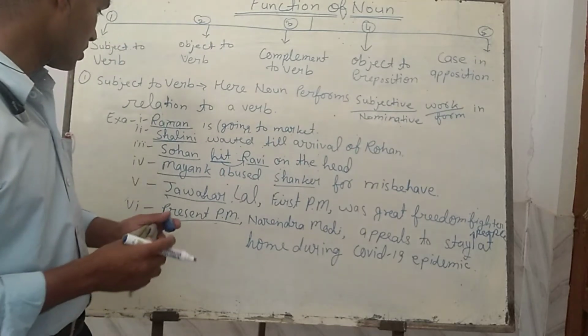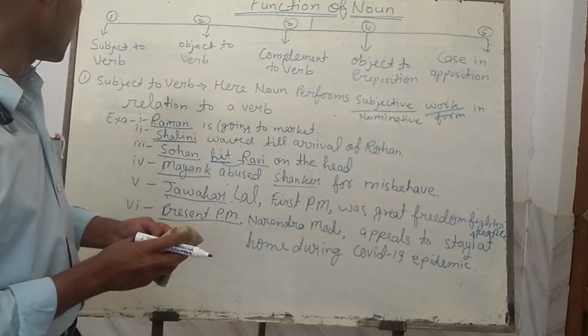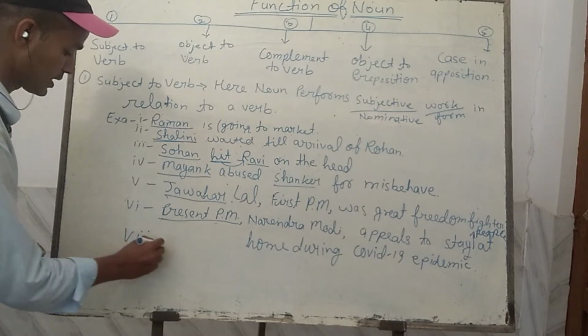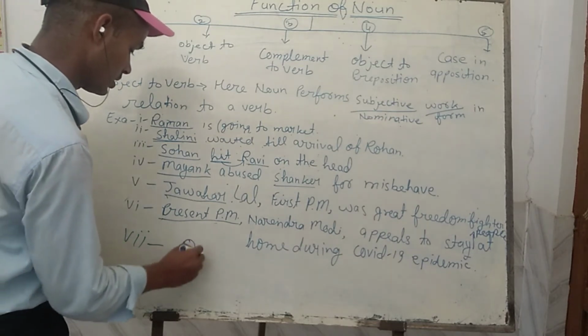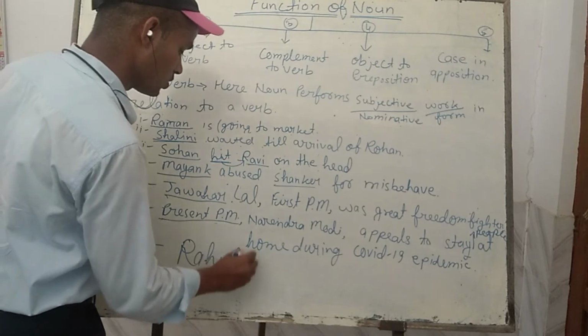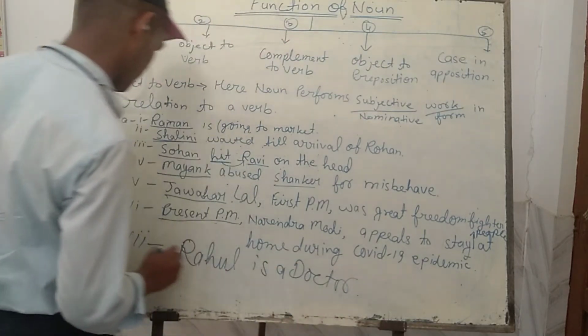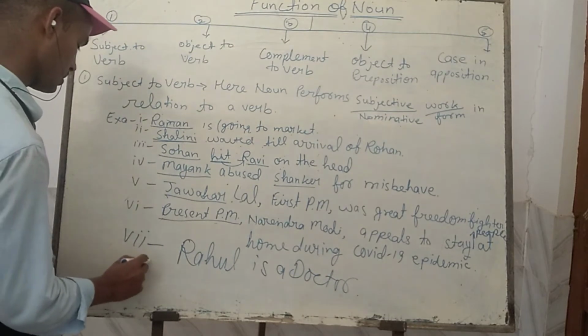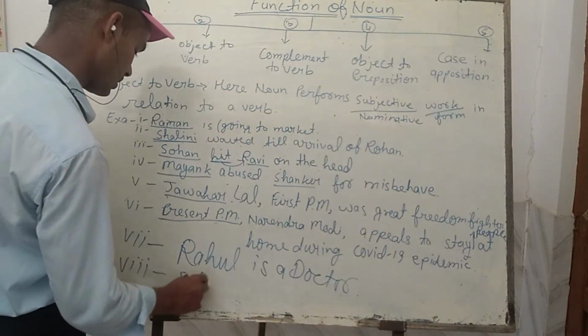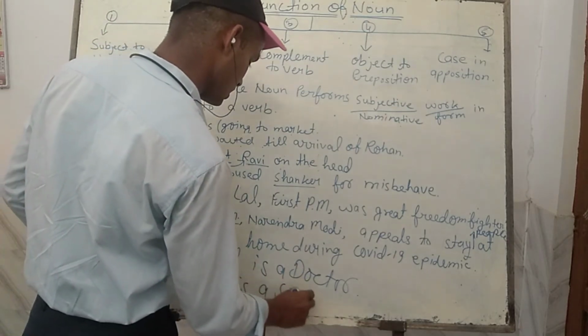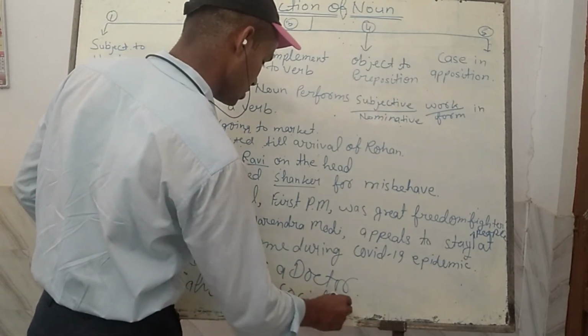For example, you can write the seventh example here: Rahul is a doctor. Eighth example: Sahil is a socialist.